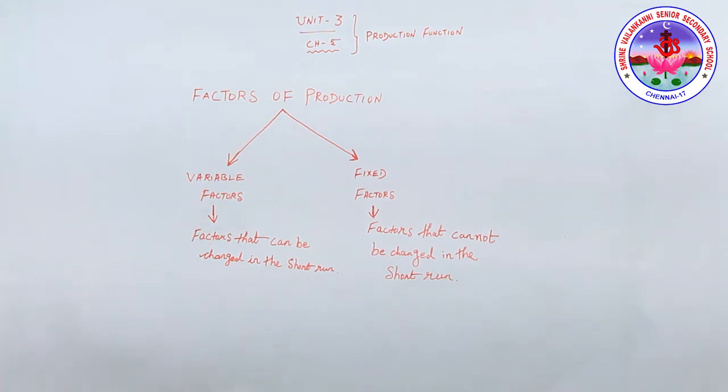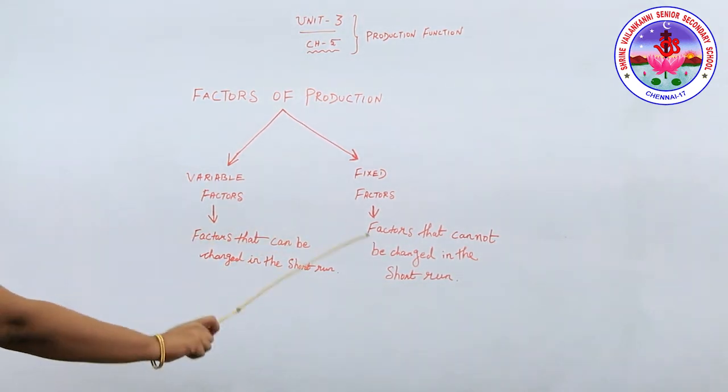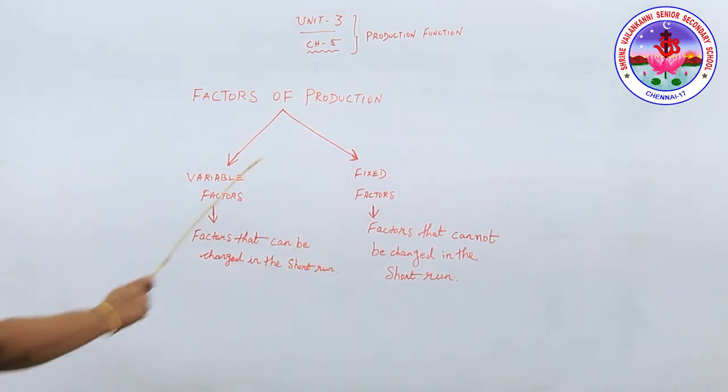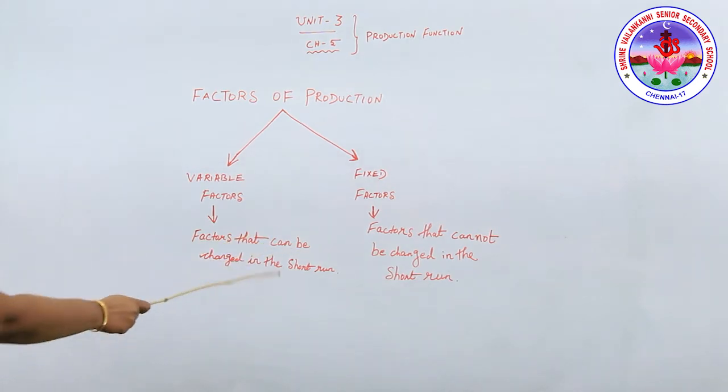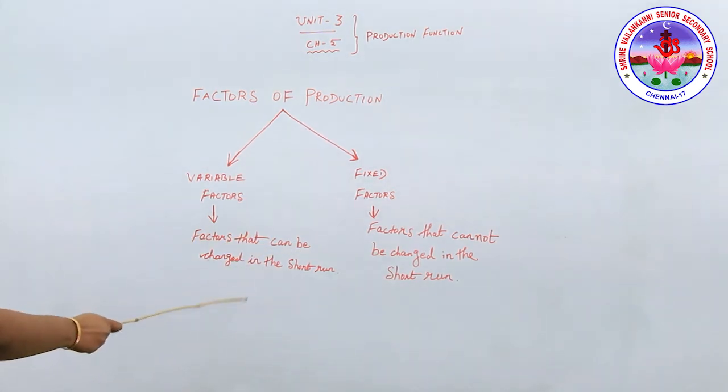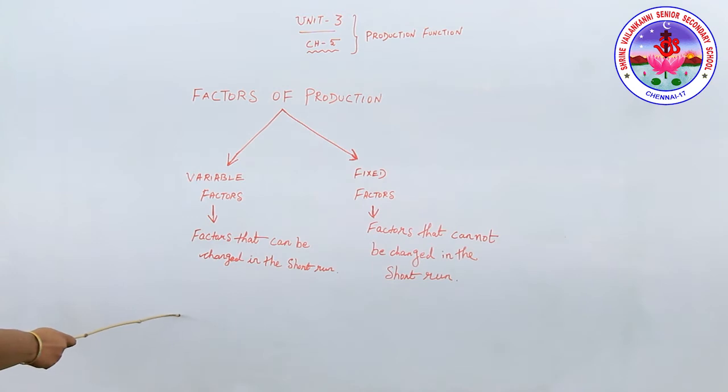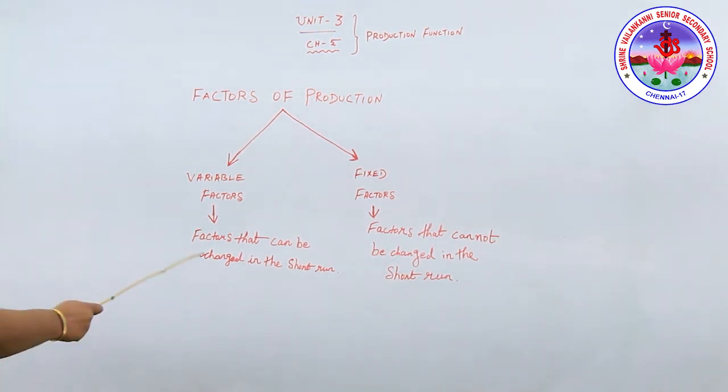Now, what is a fixed factor? That is nothing but the factors that cannot be changed in the short run. Okay, we are calling them fixed factors. When we talk about the variable factors, I gave you examples of raw materials, casual labor, power, fuel, etc. Variable factors vary directly with the level of output.